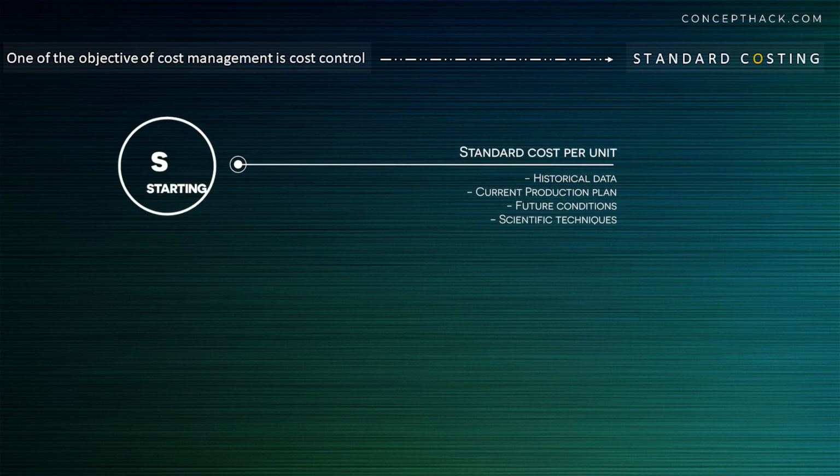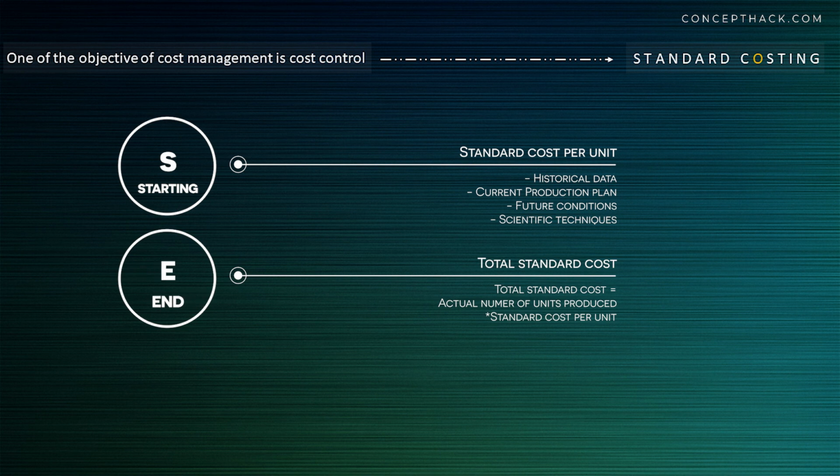Standard cost per unit is determined at the starting of the period by using historical data, current production plan, expected future condition, and by using scientific techniques. Whereas total standard cost is determined at the end of the period when you know the actual number of units produced and sold. Therefore, total standard cost is equal to actual number of units produced multiplied by standard cost per unit.